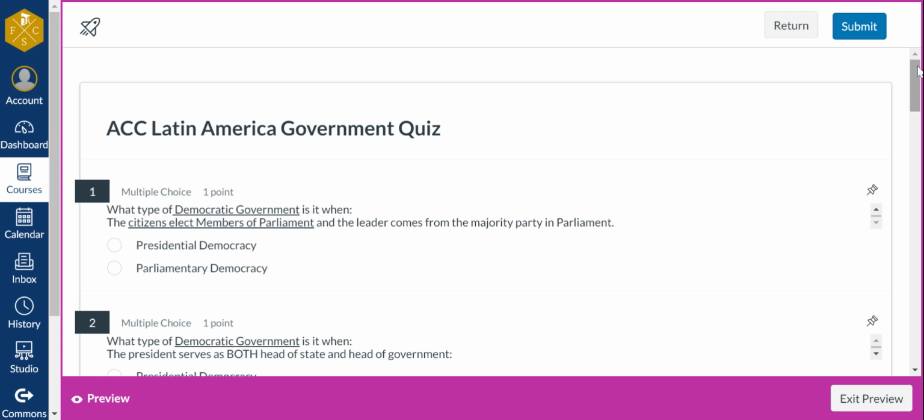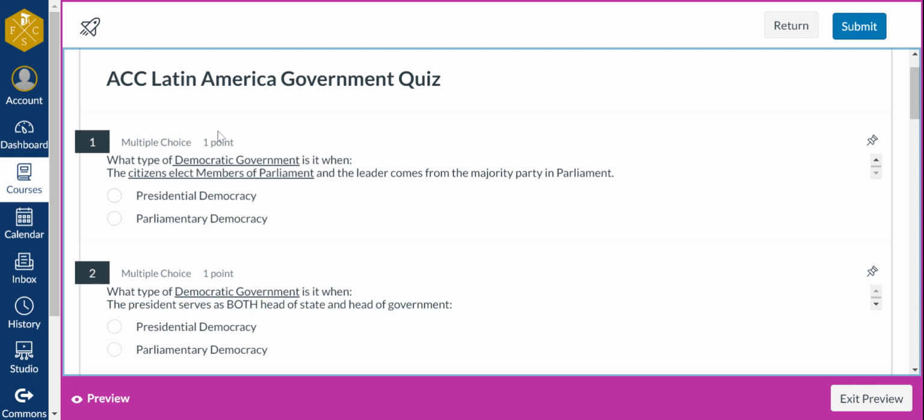All right, number 1. What type of democratic government is it when the citizens elect members of parliament and the leader comes from the majority party in parliament? Is it presidential democracy or parliamentary democracy?